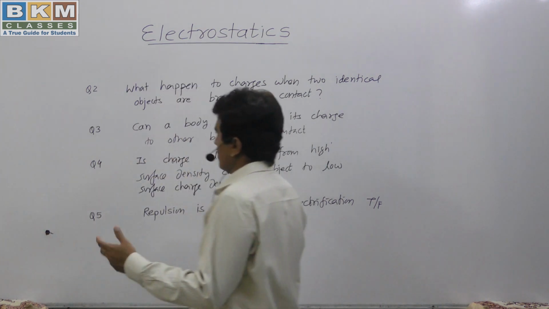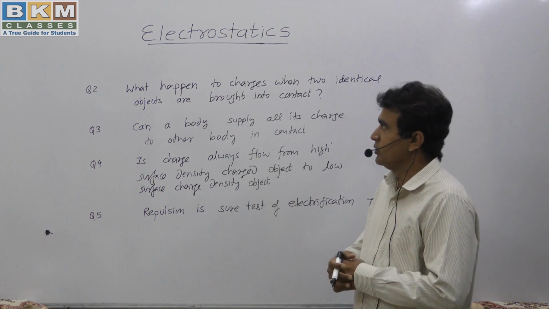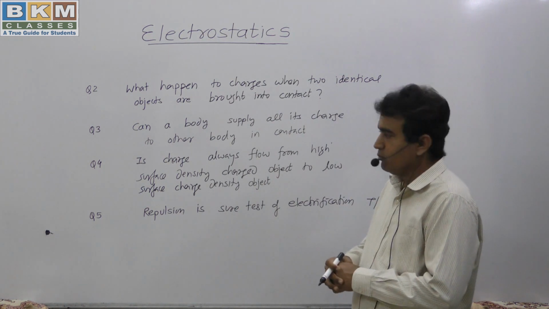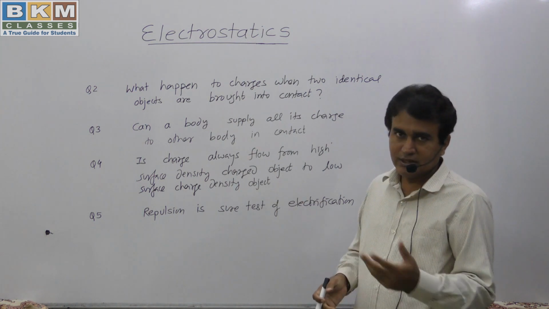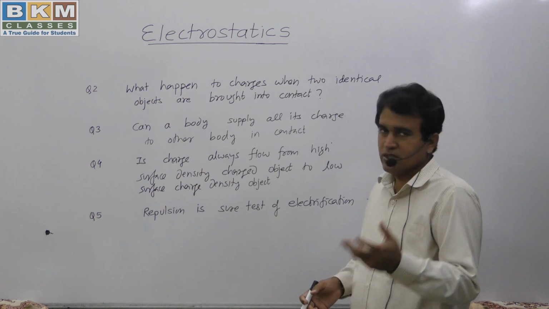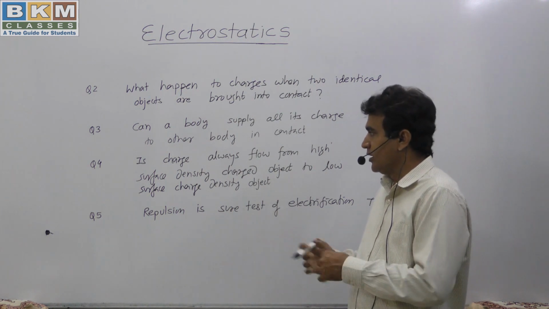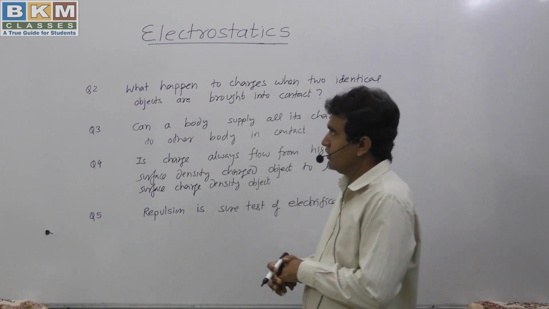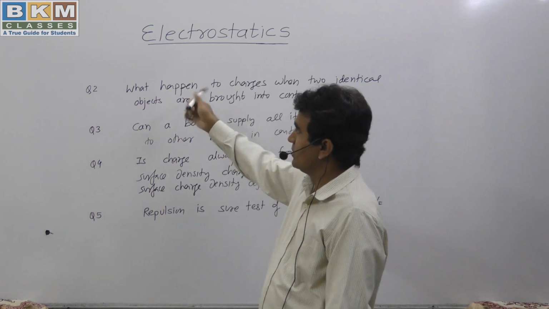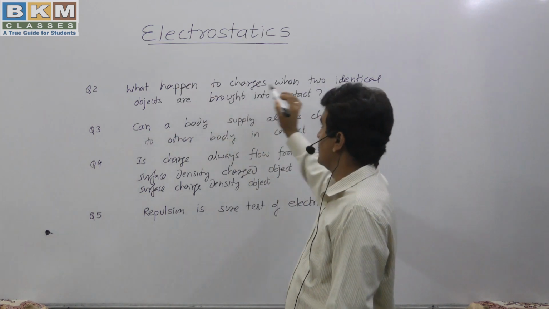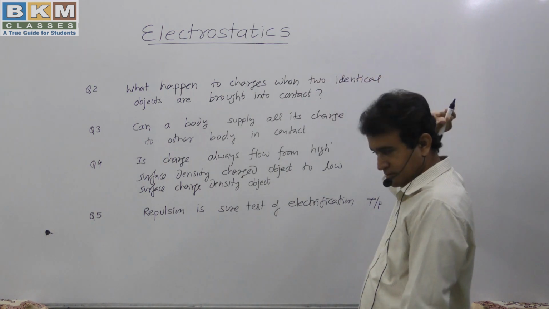Although after completing this chapter you will become more comfortable solving such questions, we have discussed something about conduction and induction, so based on that I have taken some easy questions, so you can think about them. This is the second question; we have discussed the first. What happens to charges when two identical objects are brought into contact?